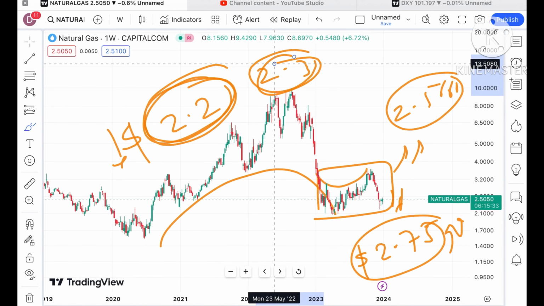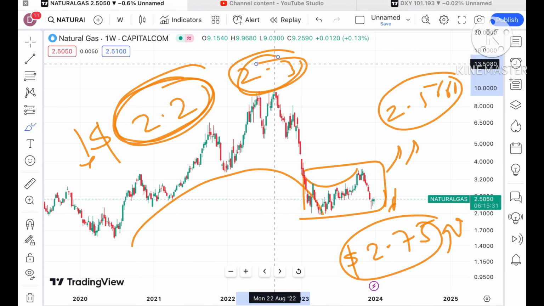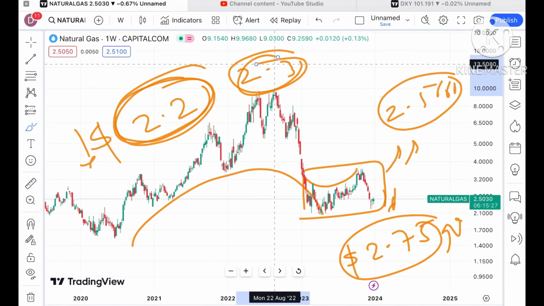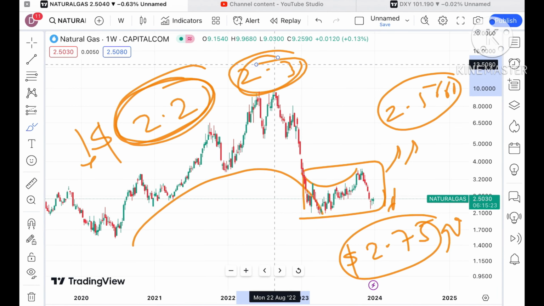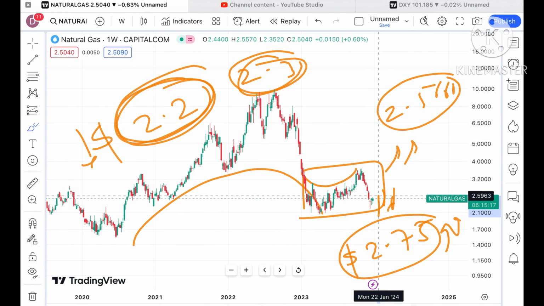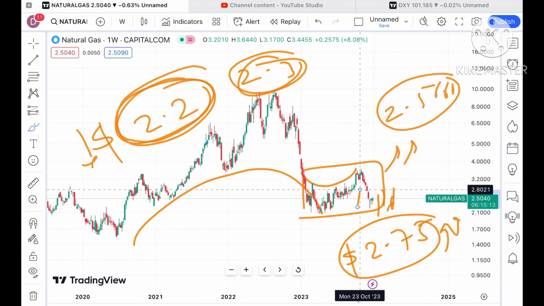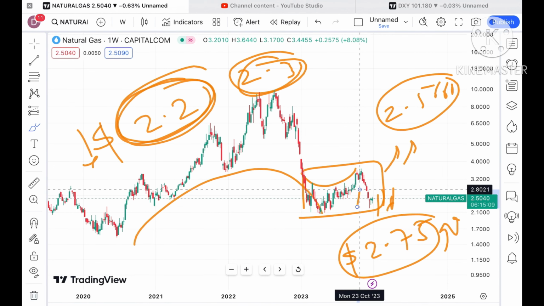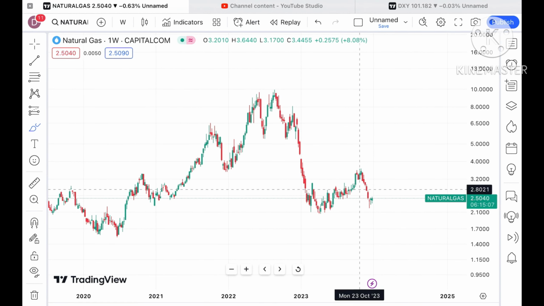But as of now there is a dollar index which is trying to go further down, which in turn is creating pressure for natural gas to go upside. The dollar index moving down is one of the factors. So now if the price starts sustaining this level and the dollar index continues to move down, we will see it go towards 2.6 and then to a level of 2.7. And once the price starts going above that level, we can see a further upside movement.